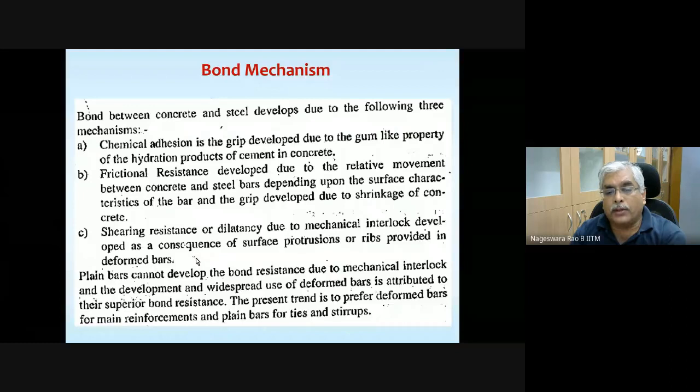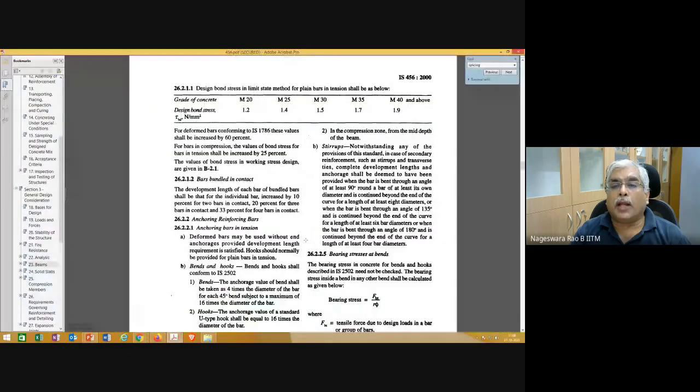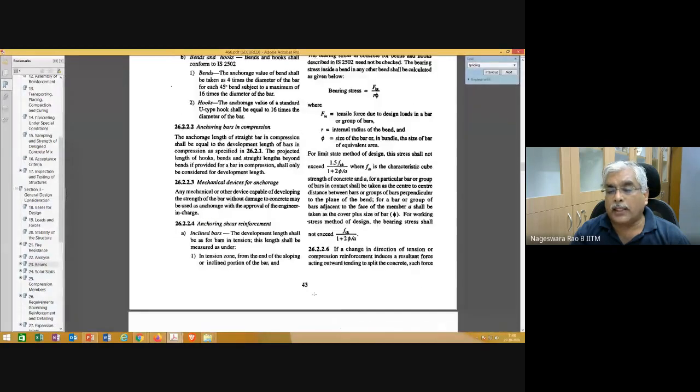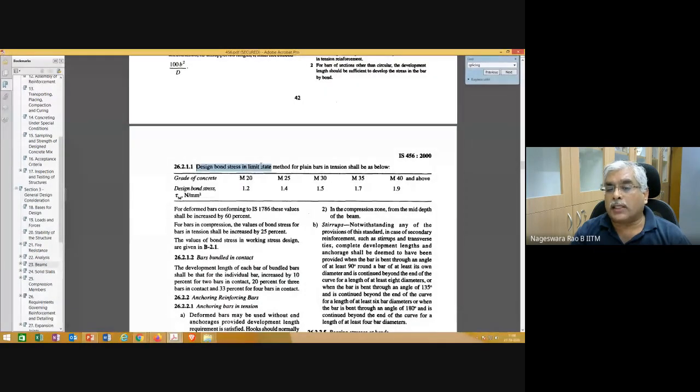And let me show you for completeness. This is the table I am referring to. It's given on page 43 of IS 456. You can see the design bond stress in limit state method for plain bars in tension. We have two types of bars, plain bars and deformed bars or ribbed bars. So for plain bars, what is the design bond stress?